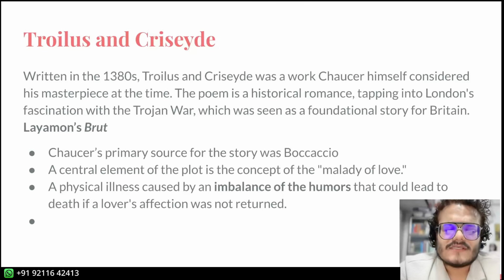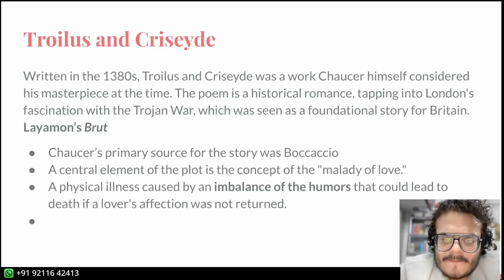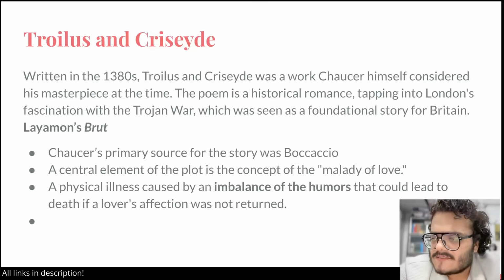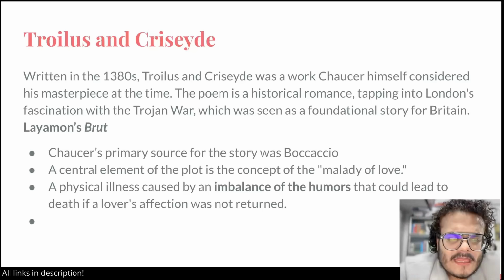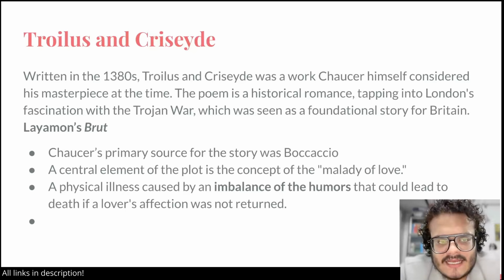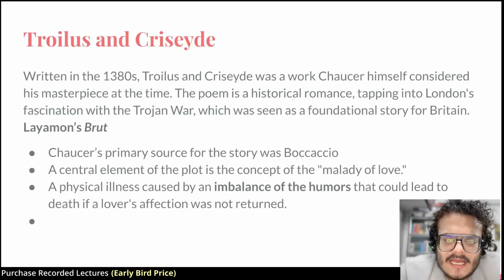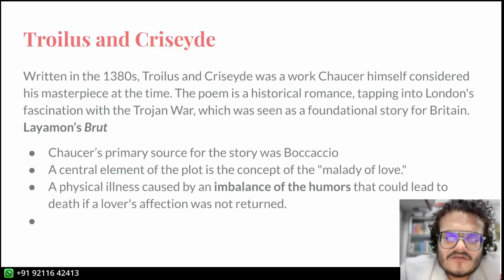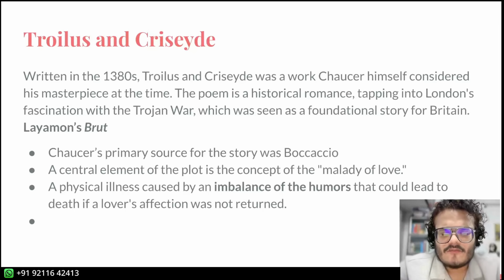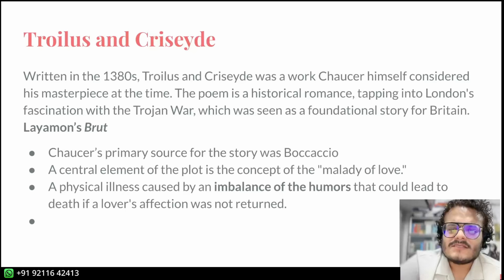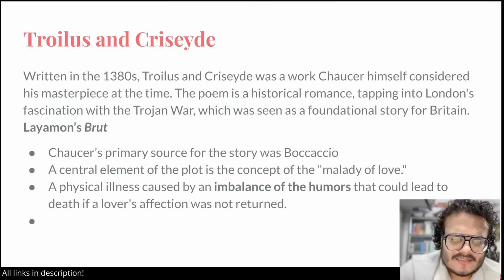Let's move on to Troilus and Cressida. This poem was written in the 1380s, and at the time, Chaucer believed it to be his best work. Now, there is this belief that Britain, or the British people, were a continuation of the Trojans. This is something you can find in Layamon's Brut, which is also another very important medieval poem, which says that it's the Trojan people who founded Britain, right? Not, in fact, the Greeks. It is a historical romance. It means it's set in the past, and it's a story about love, it's a story about adventures and other things.